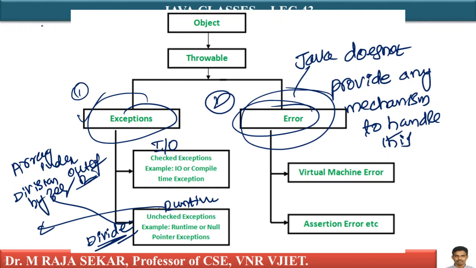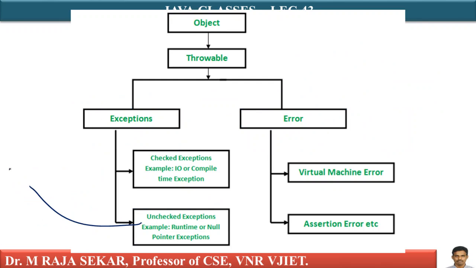These types of errors could be avoided if the programmer had taken care of it. These exceptions can be caught. These exceptions can be handled, isn't it? How these exceptions can be handled, I will discuss.